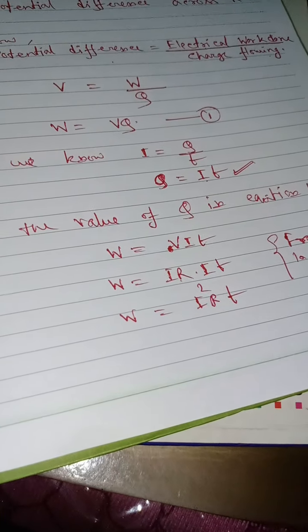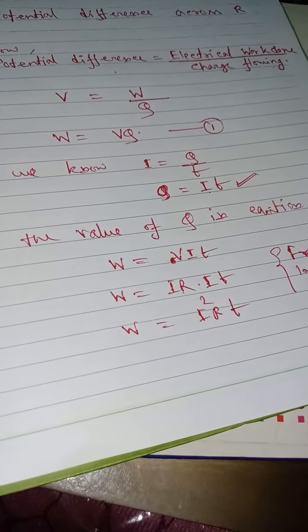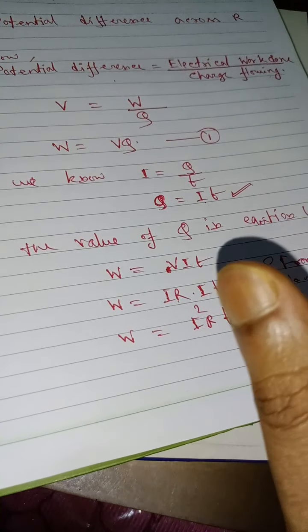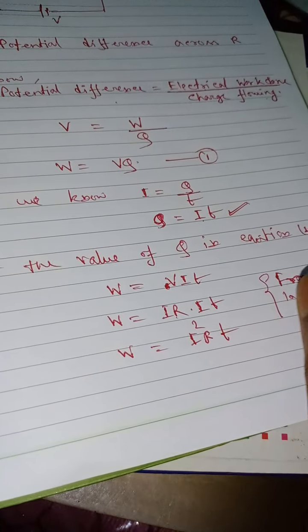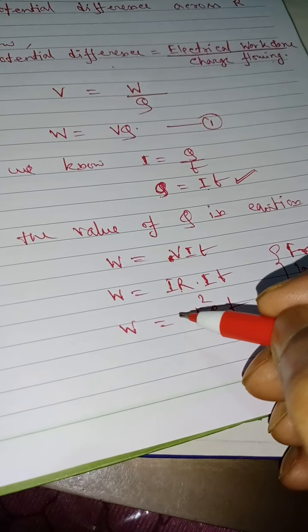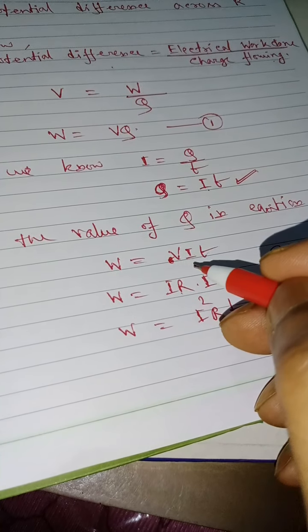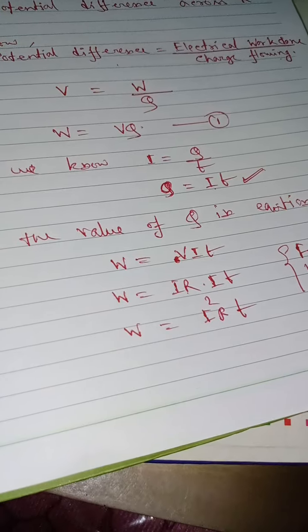And this work done, we know that work done can be stored as energy. So this work done will be stored as heat energy in that circuit. Which type of energy? Heat energy.